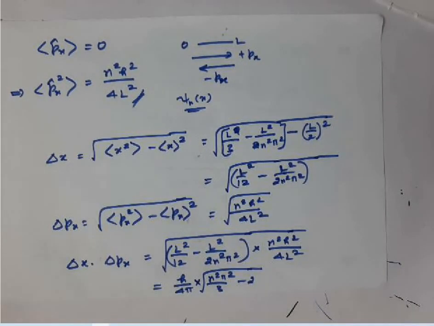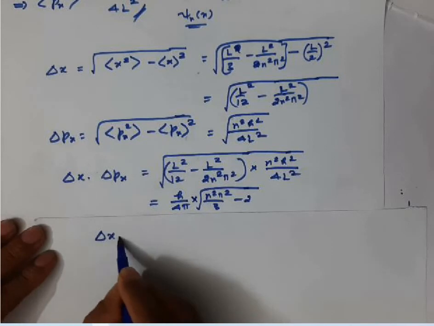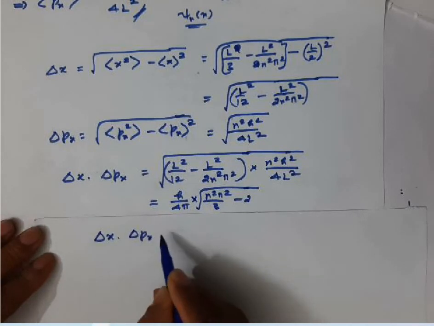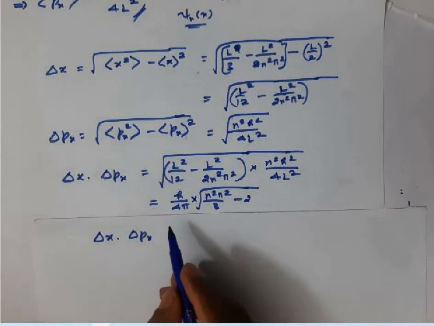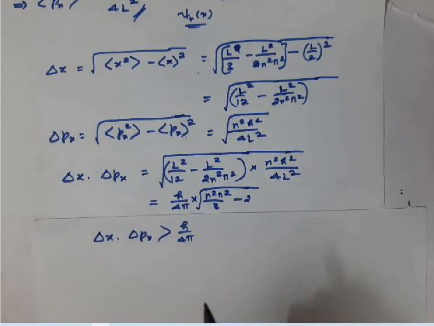So what I am trying to say is that delta x and delta px should be greater than h by 4 pi. Definitely it should be greater than h by 4 pi, okay, right?